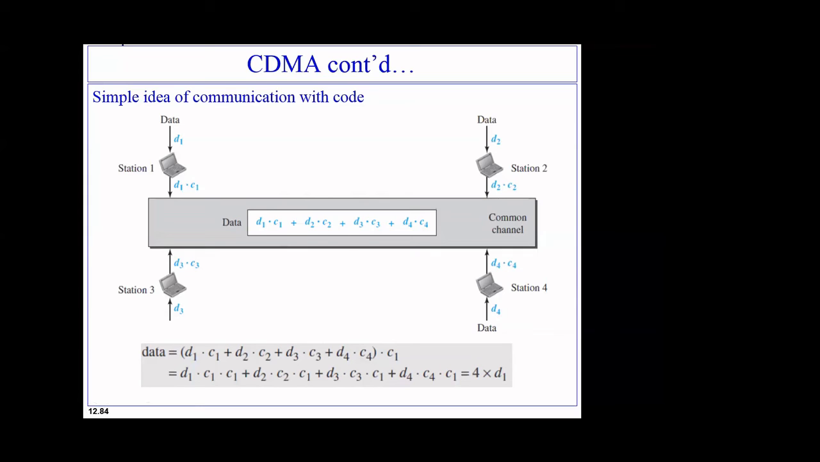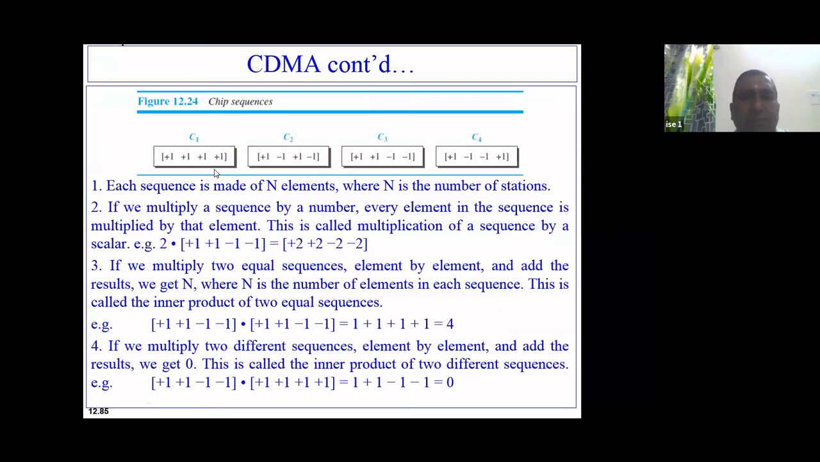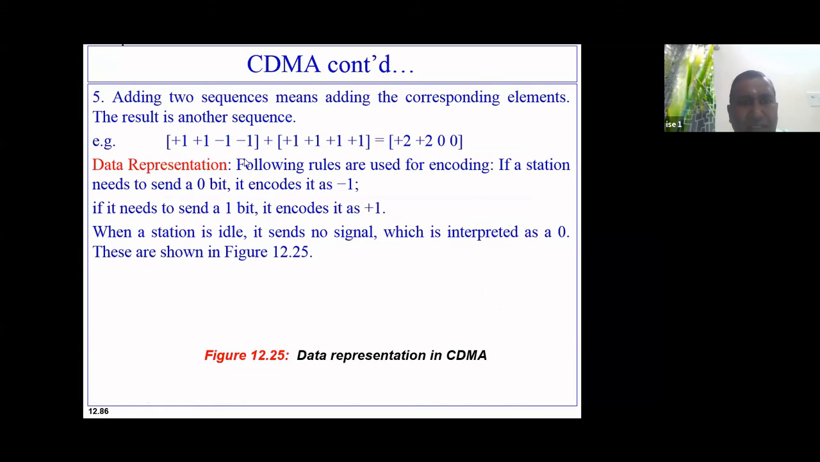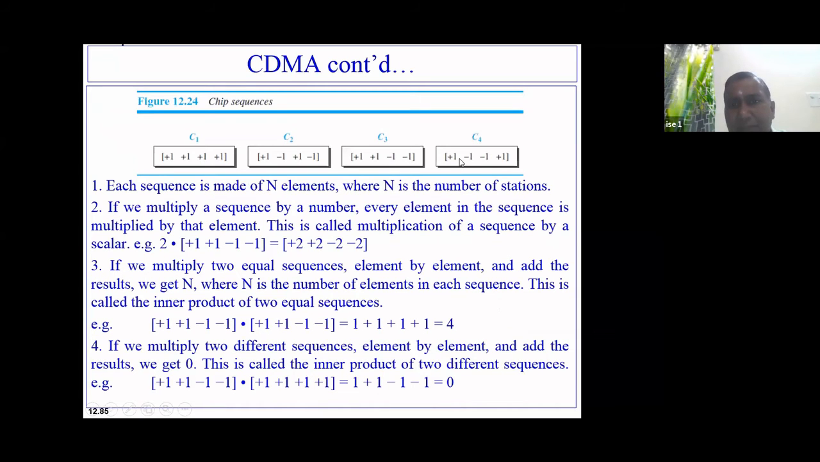Okay, fine. So now these are the chip sequences. C1 is this chip sequence, C2 is this chip sequence, C3 is this chip sequence, and C4 as you have written. So we will see simple operations. If a chip sequence is made of n elements, then n is the number of stations. If I have a chip sequence containing 4 elements, then I know that there are 4 stations. If I have a chip sequence having 12 values, then I know that there are 12 stations transmitting their data.